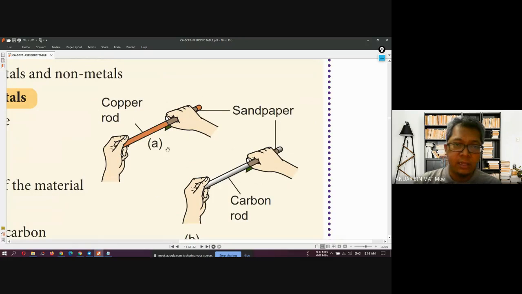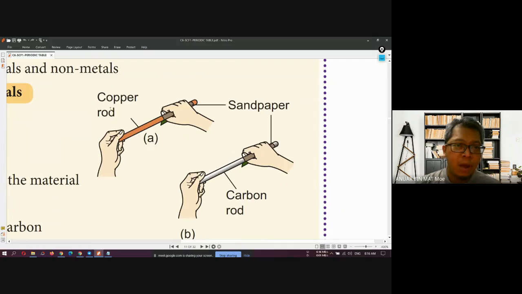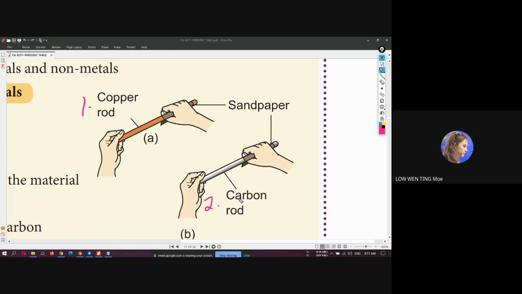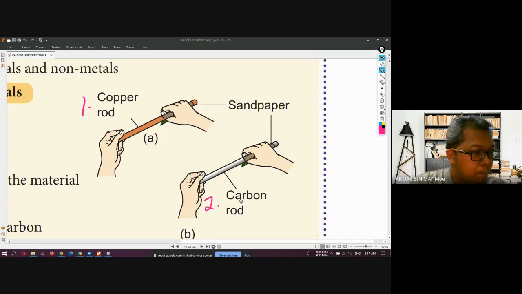If you look at the picture right now, we have two types of rod. One is a copper rod and one is a carbon rod. Which one is the metal, copper or carbon? We have number one, copper rod, and number two, carbon rod. Can you hear my voice? Yeah. Which one is metal, copper or carbon? Copper. Okay, copper is metal, right?